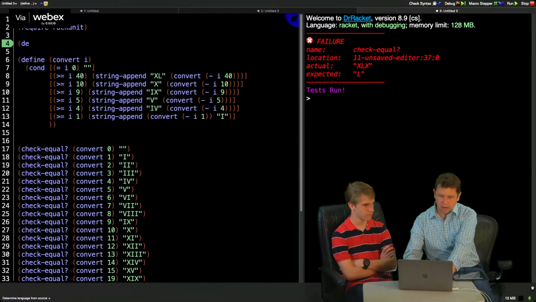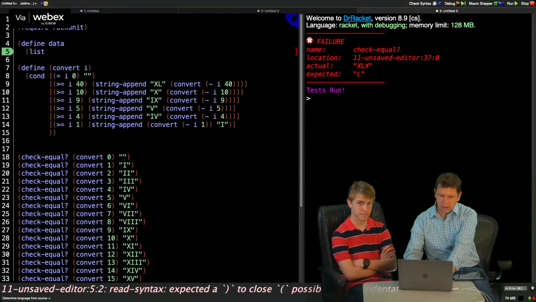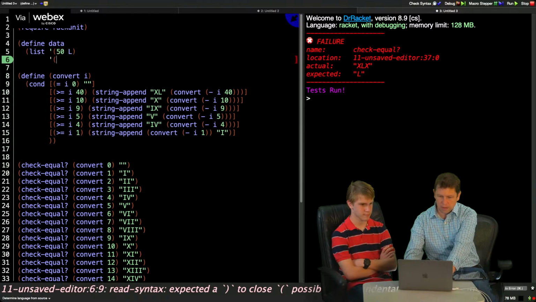define, we'll just call it data, and this data will just be a list that maps all these things to each other. So yes, we probably would have to add those. Yes, good point. We would need to add the ones right before each one. So we might go through and make a list that does something like 50 maps to L. This is kind of how it would look.